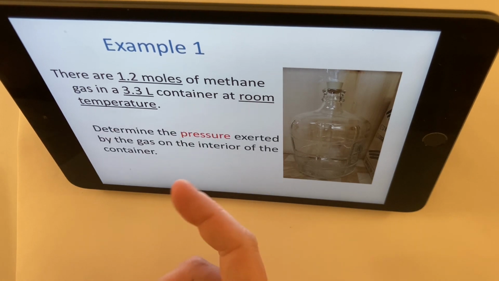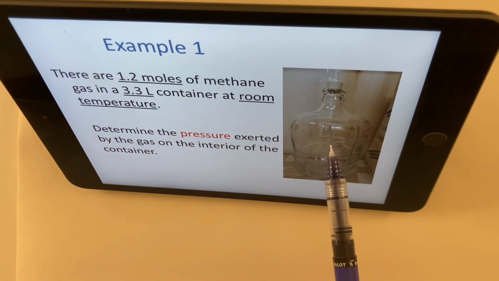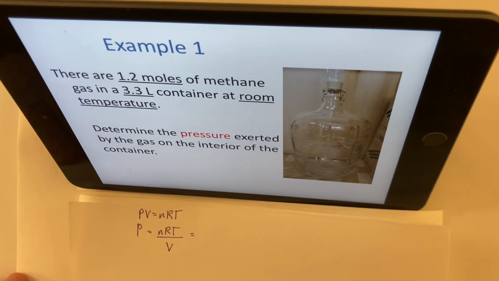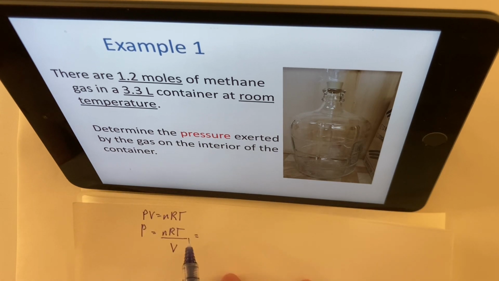And what are we supposed to do? Let's just determine the pressure exerted by the gas on the interior of the container. You might want to know whether there's too much pressure being exerted, like maybe this container is going to have to give, or whether it's perfectly fine. We should do a quick calculation to see if that's a dangerous situation. So we're going to use PV equals nRT, the ideal gas law, and we're going to solve for pressure.